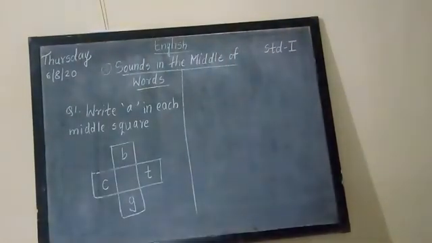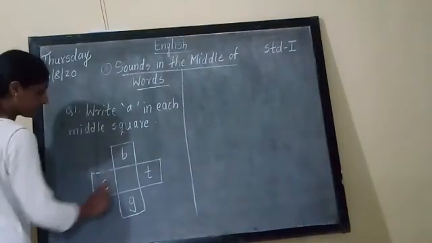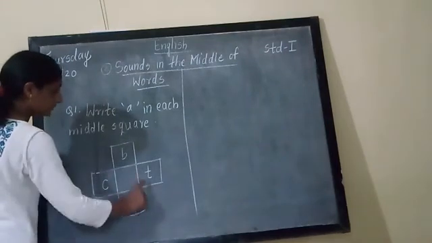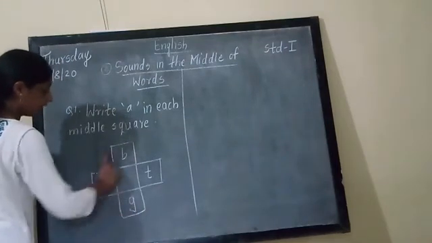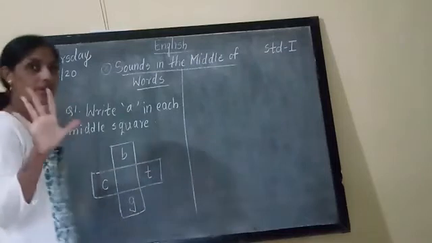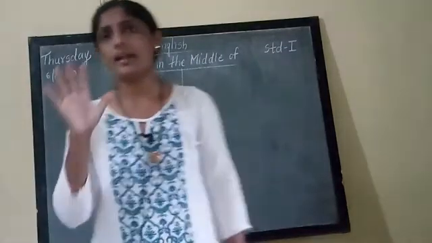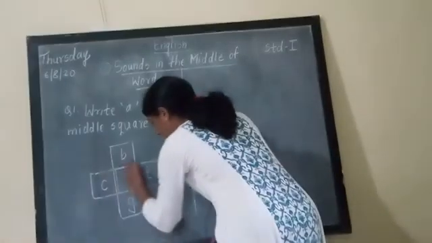How many squares are there in this figure? There are 1, 2, 3, 4, 5 squares. Is it visible? Yes, there are 5 squares in total, and this is the middle square.